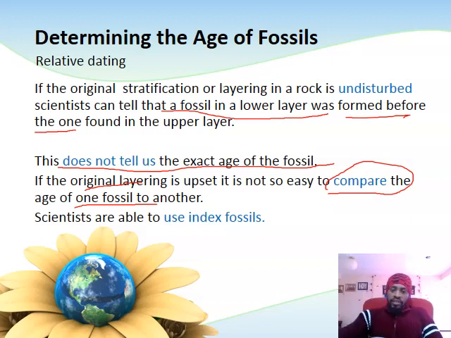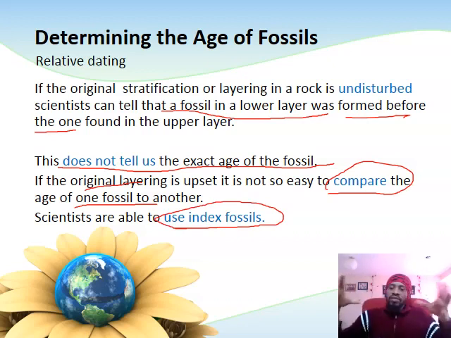Another attempt then that scientists would rather do would be to use index fossils, because index fossils, like we said, occur in many geographical areas. If one area has the layers disordered, another area might have the layers still intact in the correct order. We find an index fossil in that other area, then we estimate the age in that area, and by implication it means the age of the fossil found in the disturbed area would be the same as the exact same kind of fossil found in another area, because it's being used as an index fossil.